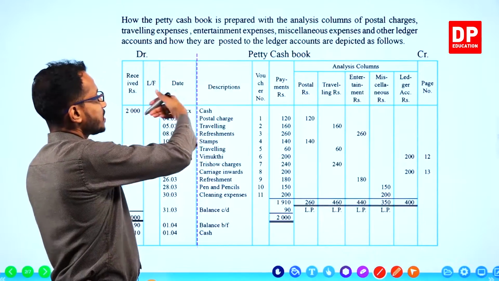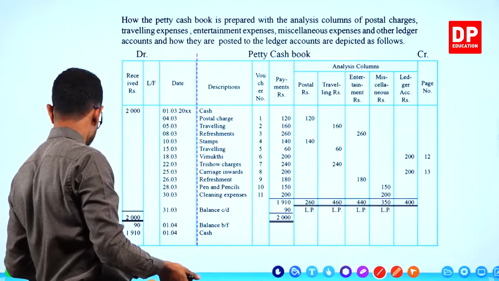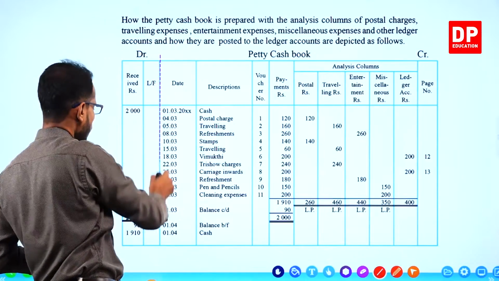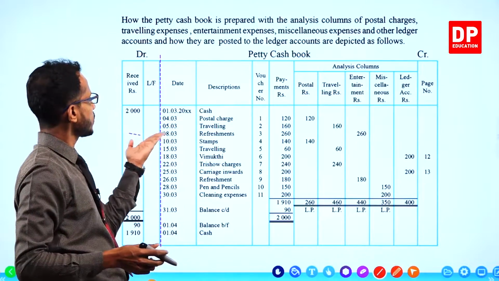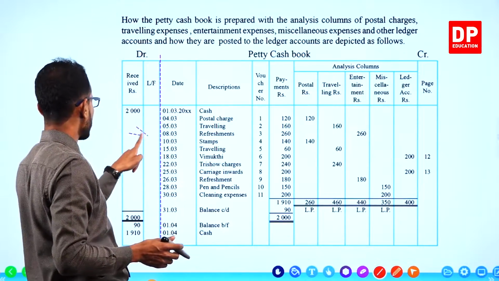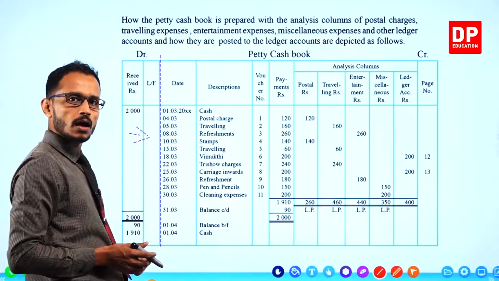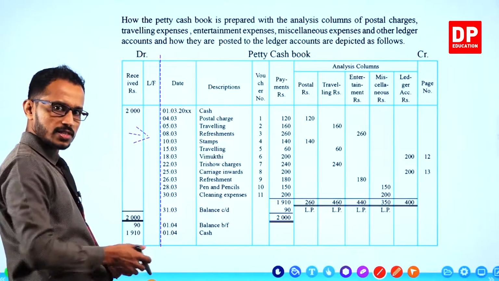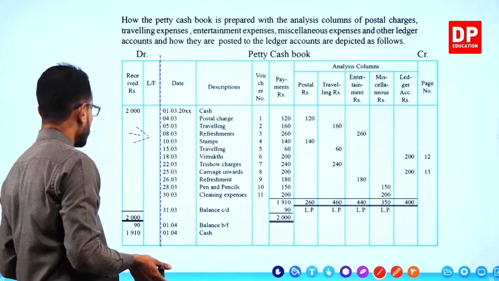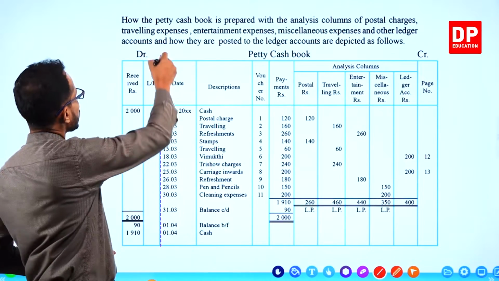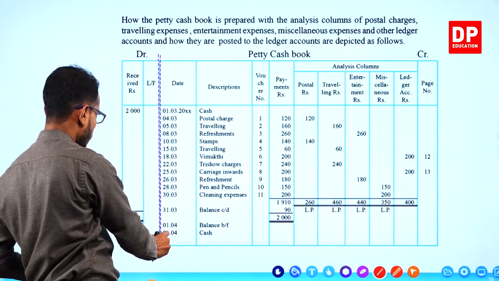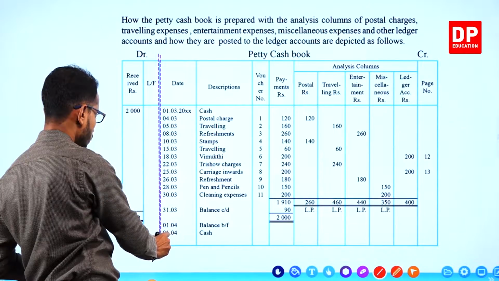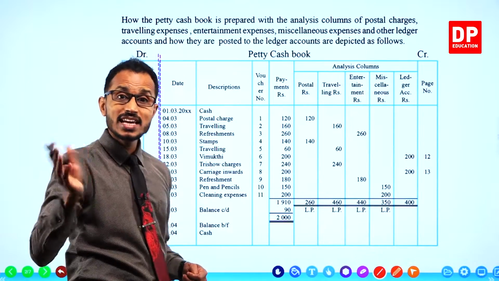So you can assume that the dividing line is here. All right. Can you see this? Just a little bit of clarification for a question which is frequently asked.